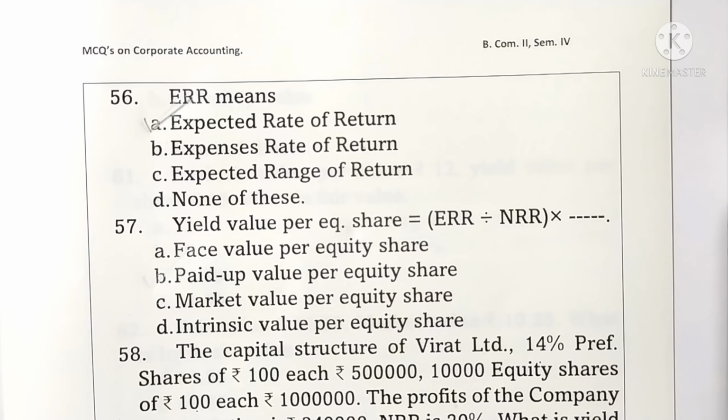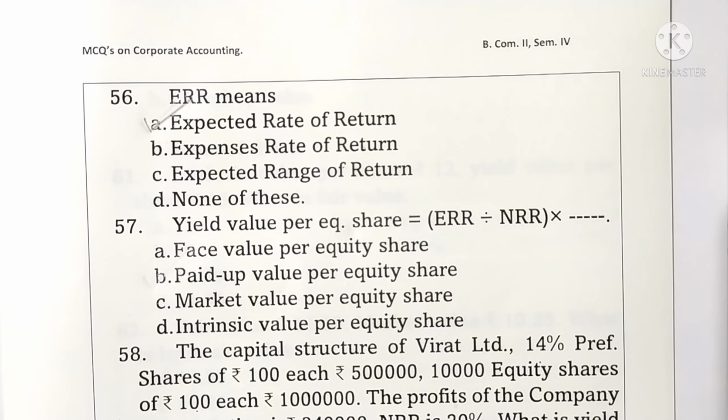Question 58. The capital structure of Virat Limited is 14% preference shares of rupees 100 each, rupees 5 lakhs, and 10,000 equity shares of rupees 100 each, rupees 10 lakhs. The profit of the company after taxation is rupees 3,40,000. NRR is 20%. What is the yield value per equity share?